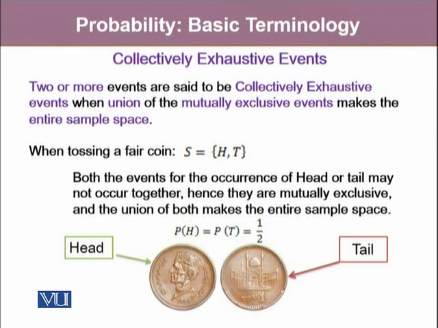The other type of event is called collectively exhaustive events. Two or more events are said to be collectively exhaustive when the union of the mutually exclusive events makes the entire sample space. Like when we toss a fair coin, our sample space is head and tail. Both the events, the occurrence of head or tail, may not occur together. Hence, they are mutually exclusive. And the union of both events makes the entire sample space. That is, a head occurs or a tail occurs. And if we take them together as the union, it makes the whole sample space. Such events are called collectively exhaustive events.